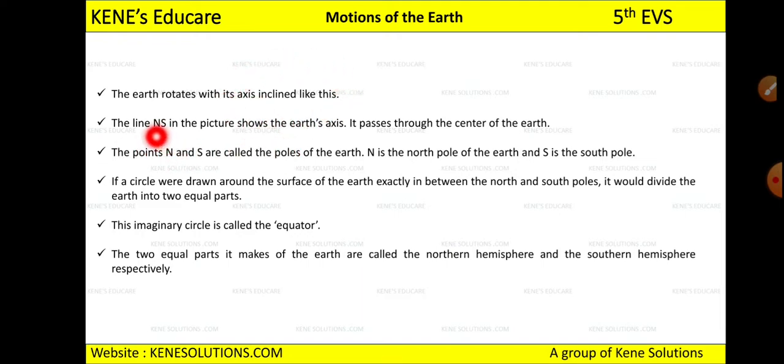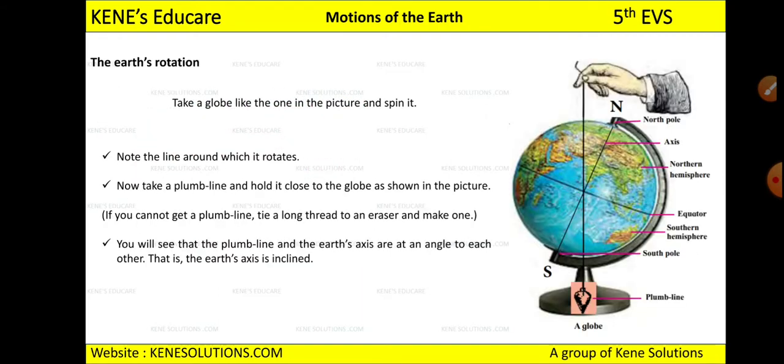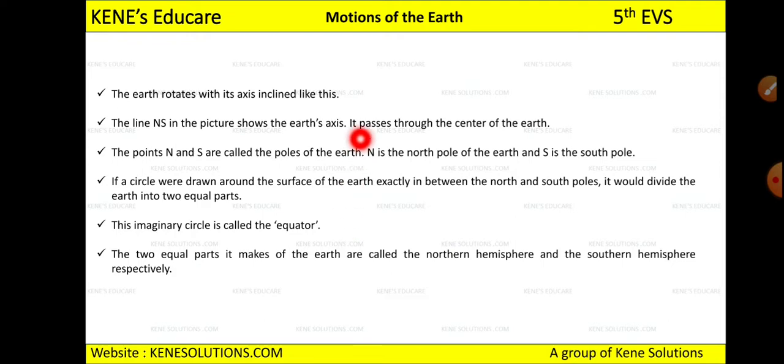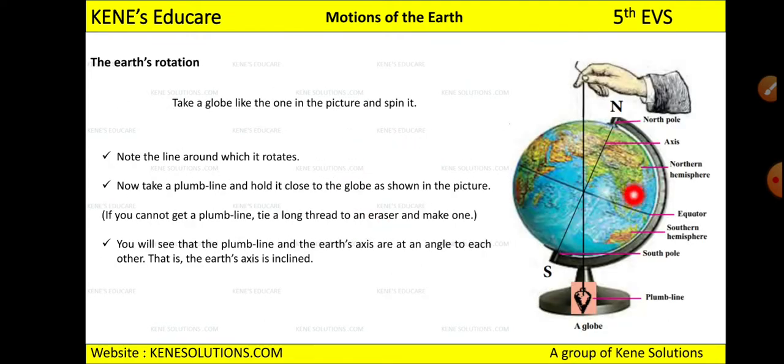In the picture, the line between the north and south pole shows the earth's axis, and this is the plumb line which you have kept. So this angle you will call the inclined axis. And it passes through the center of the earth, right? This is at the center, the equator of the earth.